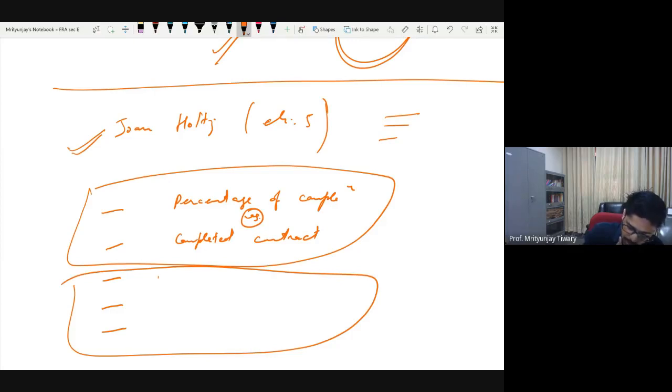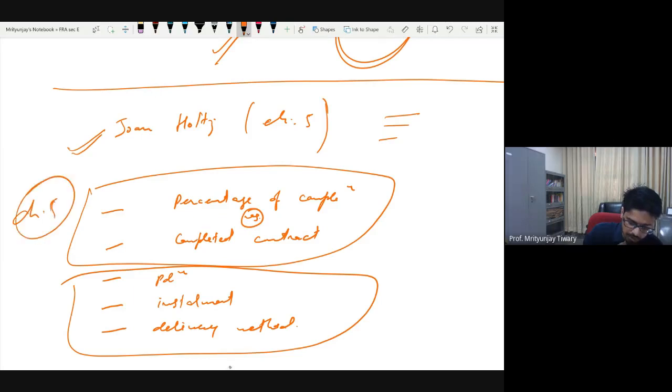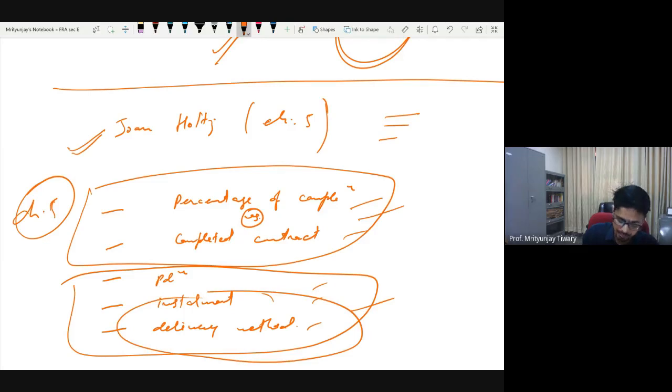One is called the production method, one is called the installment method, and one is called the delivery method. So in chapter 5 of your book, this is what you need to read. Read about these 2-3 pages, what these methods say. We'll do a small example tomorrow of these two and these two. Production we will not do, just the first two and the last two. And then we'll have a very small additional discussion, and we'll discuss some parts of John Holtz.